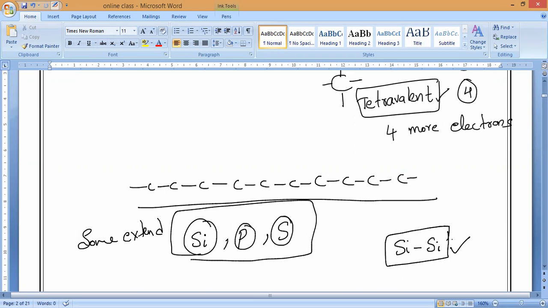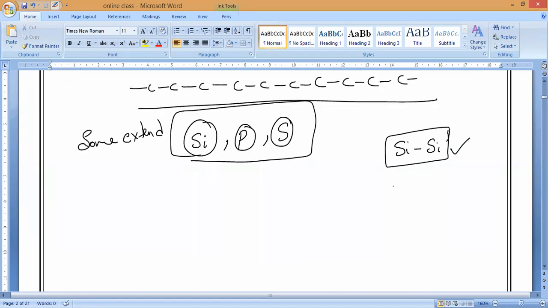They can combine with other elements also. But the degree of catenation is less than carbon, and the strength between Si and Si, and likewise phosphorus and sulfur bonds, is less than that of the C and C bond. The strength is small. So that is why they are not stable compounds, not strong like carbon and carbon.